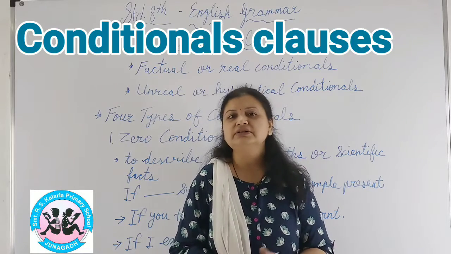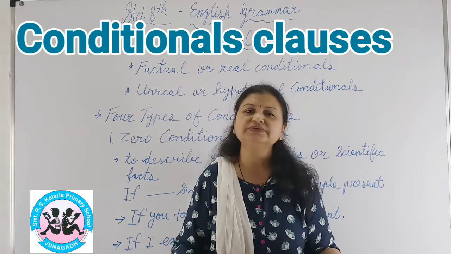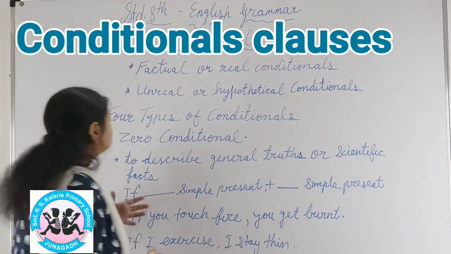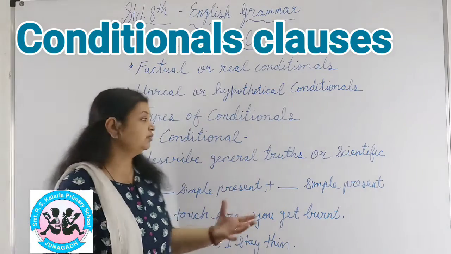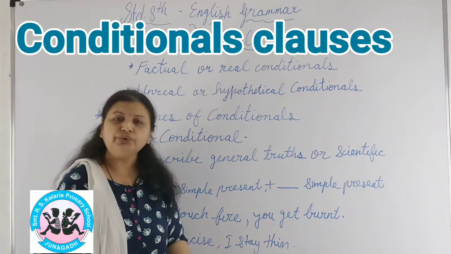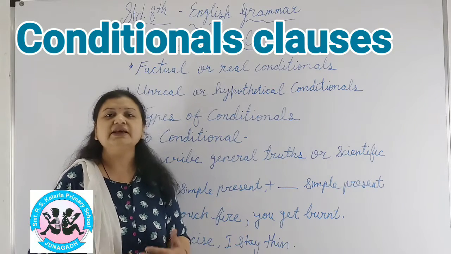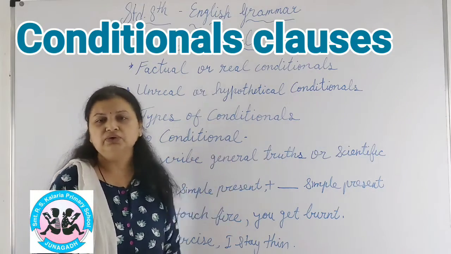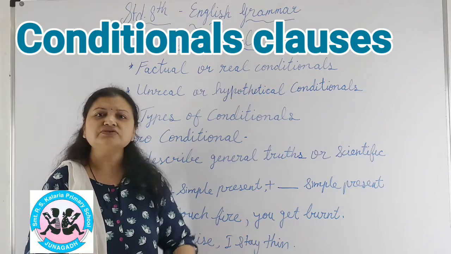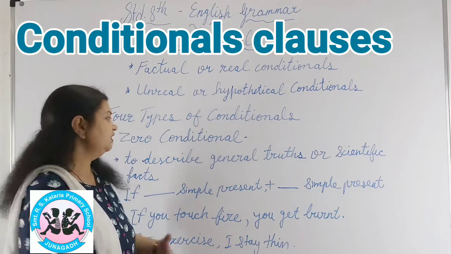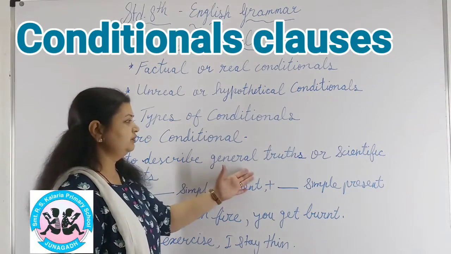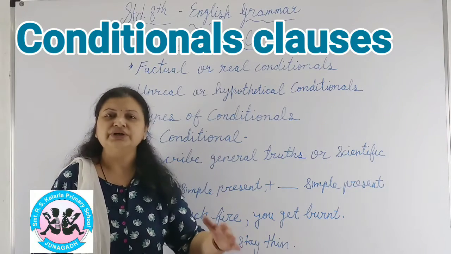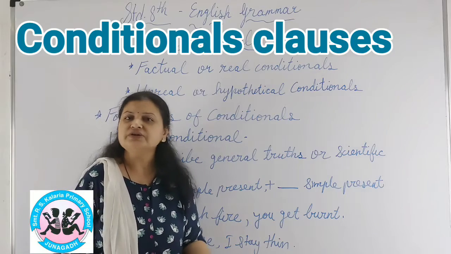Now in zero conditional clauses, which kinds of sentences can we use? See, the zero condition is used for a general truth or scientific facts. When we talk about general truth or scientific facts, that all comes in the zero conditional clause, because there is no condition that is going to happen, this is fact. So to describe general truth or scientific facts, we say this is the zero condition.